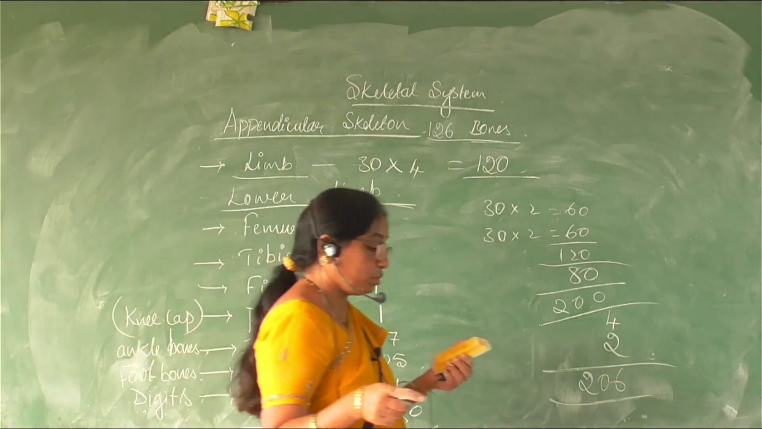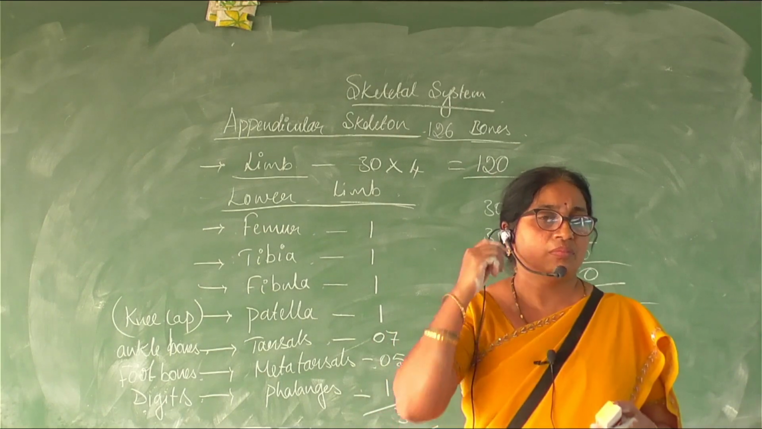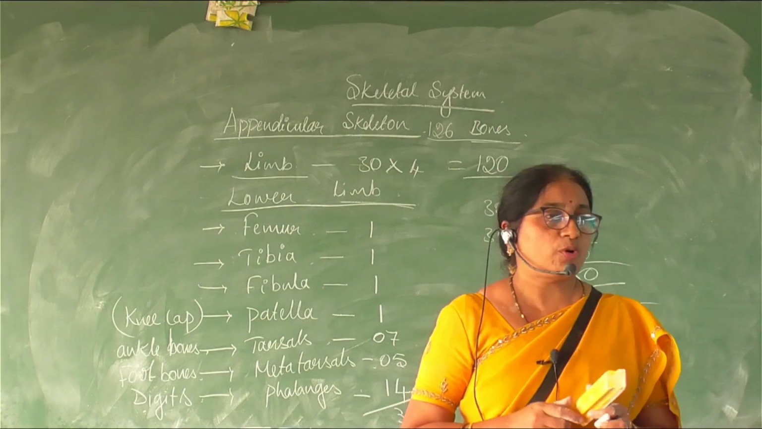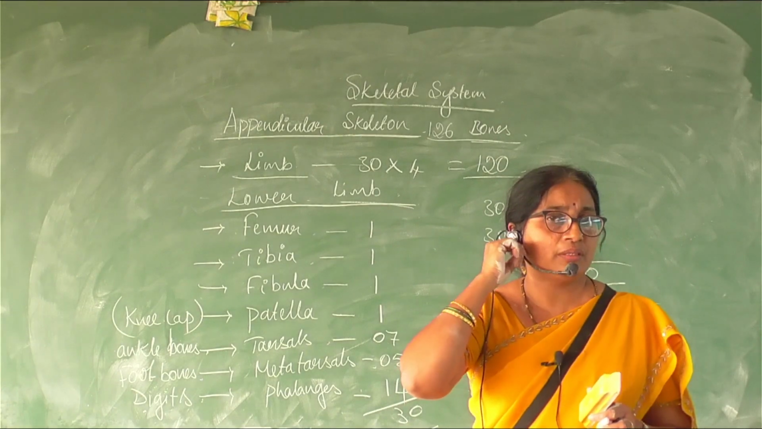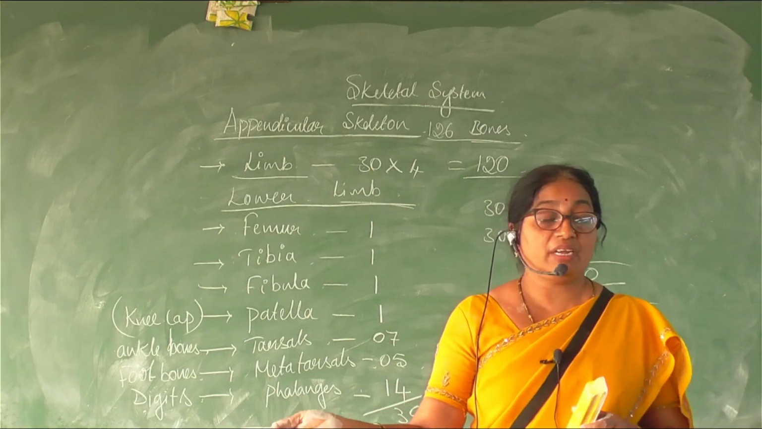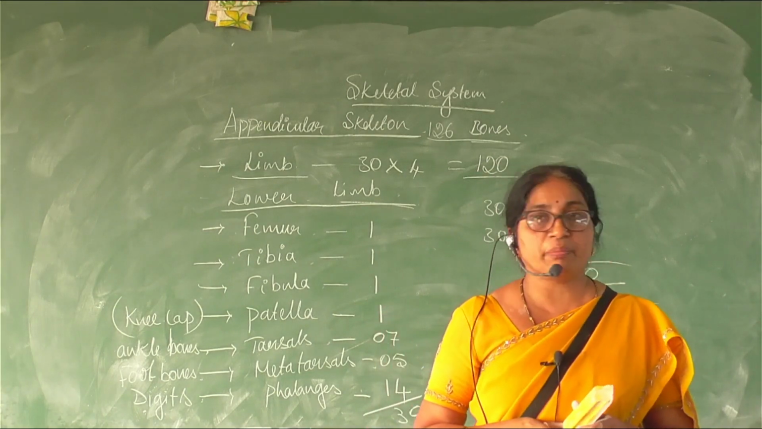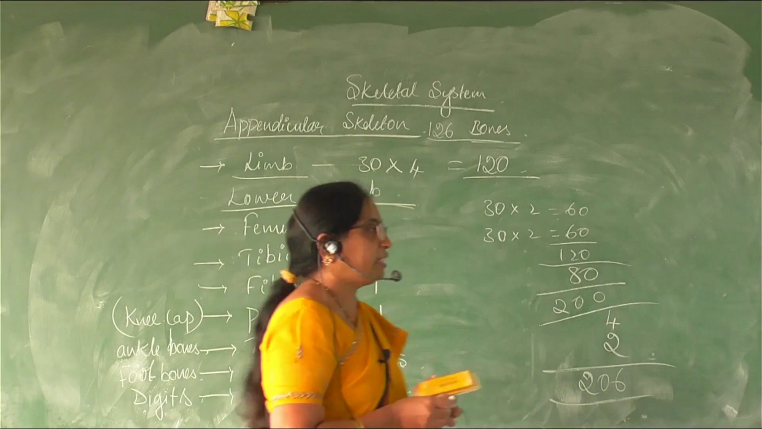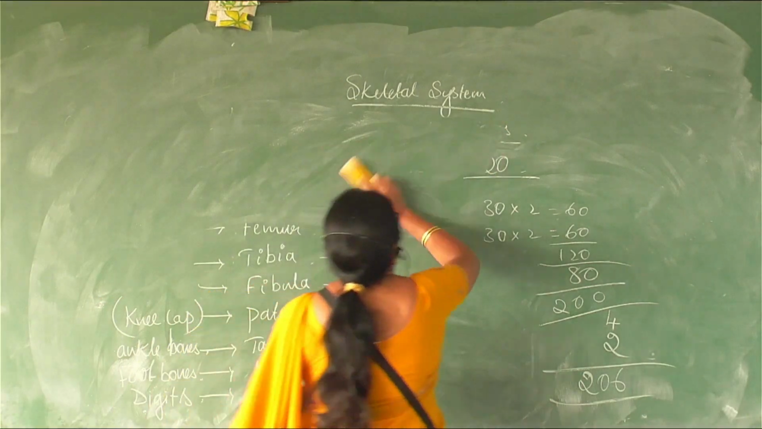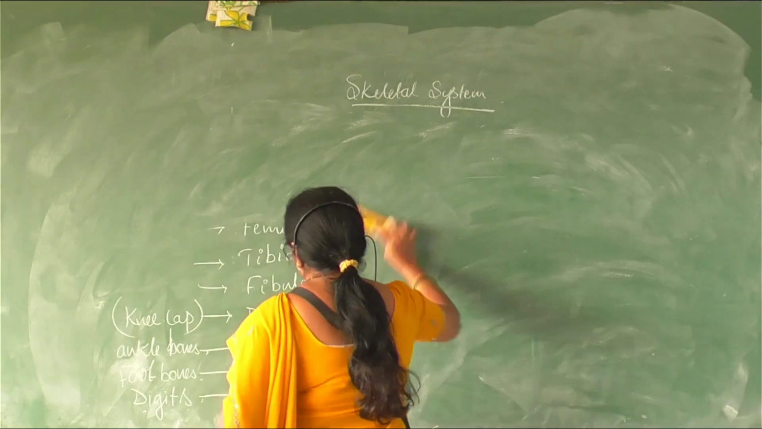So these are the bones of our body. Now what is left over is the girdles. Girdles are very important because they provide the attachment for the appendicular skeleton and the axial skeleton. Thereby they are very significant. Let us see how they form the attachment between the axial skeleton and the appendicular skeleton.